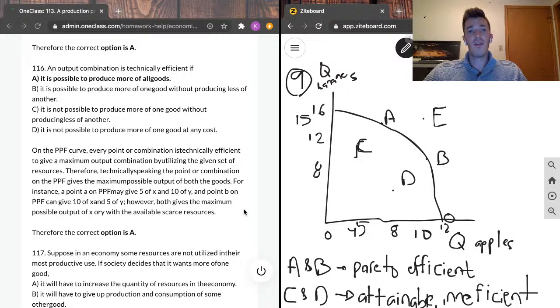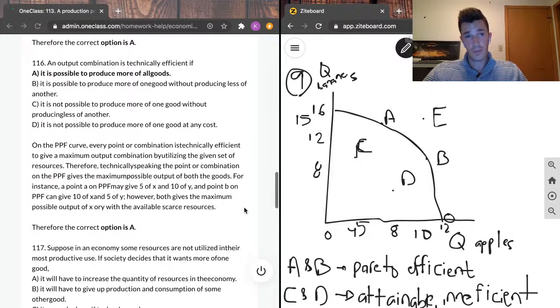So on the PPF curve, every point or combination is technically efficient to give a maximum output combination by utilizing a given set of resources. Therefore, technically speaking, the point of combination in PPF gives the maximum possible output of both the goods. For instance, point A in a PPF may give 5 of X and 10 of Y, and point B can give 10 of X and 5 of Y. However, both give the maximum possible output of X or Y with the available scarce resources.